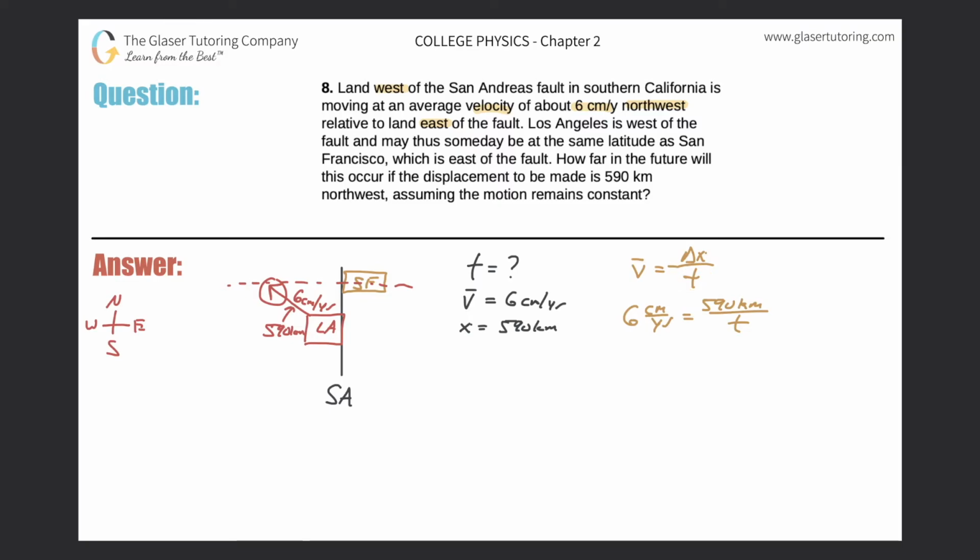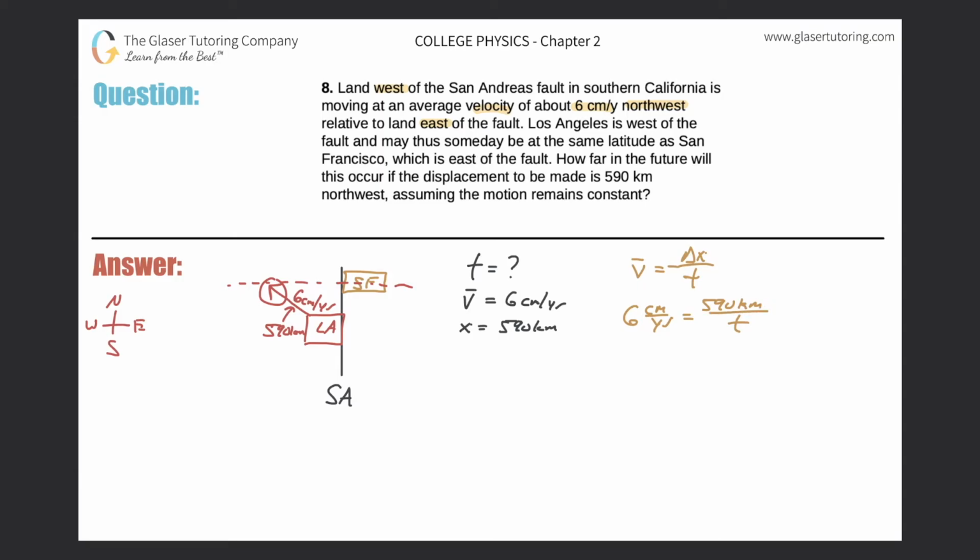But wait a minute. We can't yet do that, right? Because the displacement units here in the problem are not consistent. They better be consistent, otherwise your calculation will be wrong. Now, I don't care if you convert this value into kilometers or you convert this value into centimeters. As long as they're both the same, that's the important part. So I think it might be easiest to convert this value into centimeters.